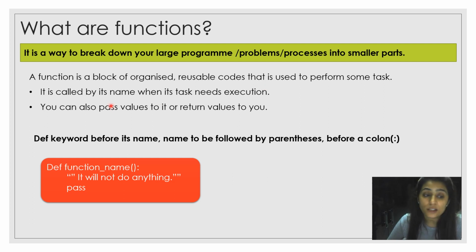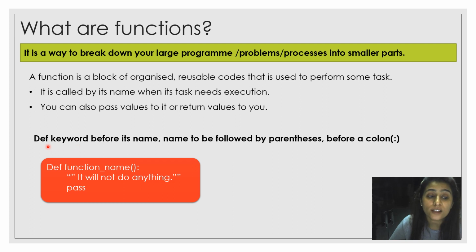It is called by its name when its task needs execution, as I call the greet function at the bottom. You can also pass values, arguments or parameters, to it, or it can return values to you.